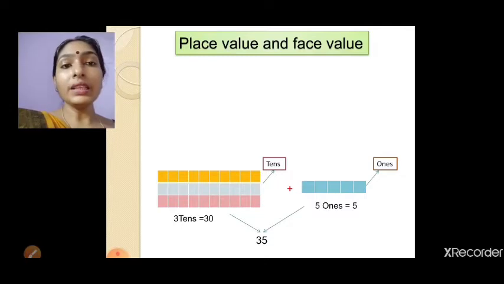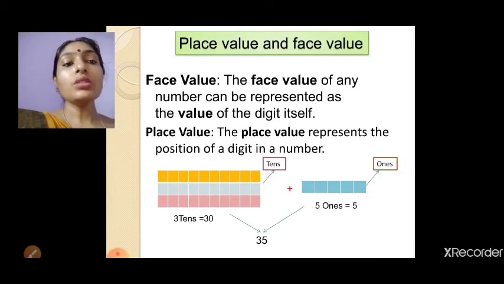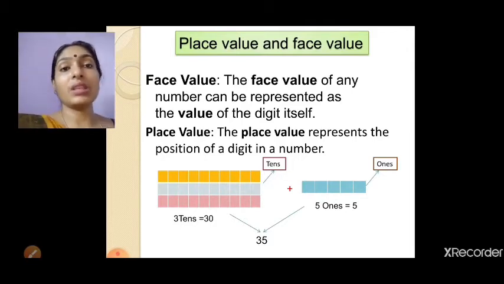In 35, the place value of 3 is 30 because 3 is in the tens place, and 5 is in the ones place. So the place value of 5 is 5. The place value represents the position of the digit in the number. So 3 is placed in the tens place, that's why its place value is 30.